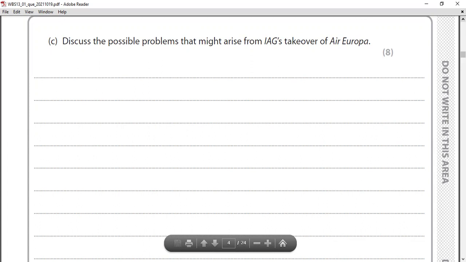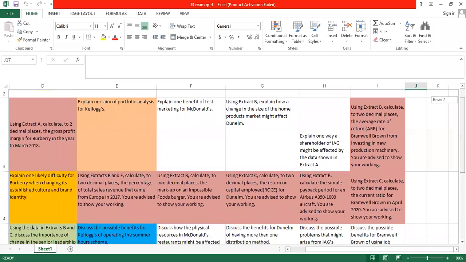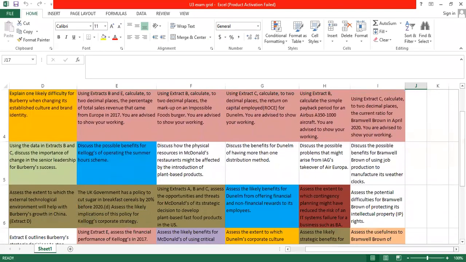Organic growth, inorganic growth: there are so many questions in your past papers. You can analyze your past papers and see that organic growth and inorganic growth questions are there in plenty. You can see here we talk about the possible problems that might arise from the IAG takeover, and they ask it in different ways.